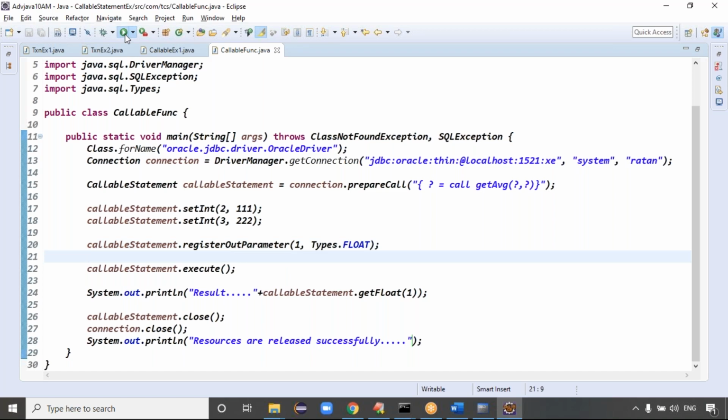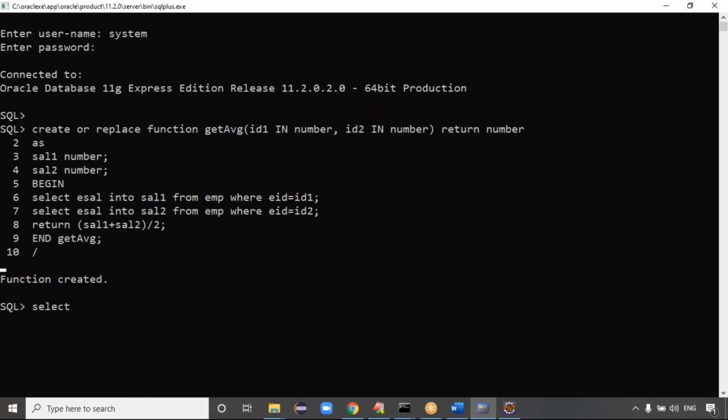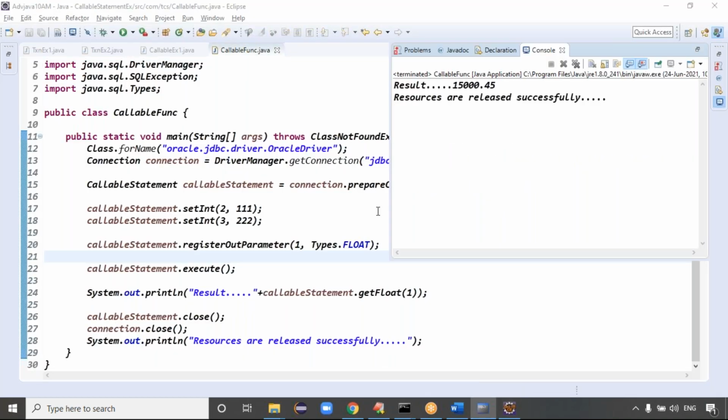We are done with this example. Run this code, and we got the output, the average of two salaries. First of all, go and check the database once. What is the average of two salaries? Select, yeah, it's the average of two salaries. How much is the result here? 15,000.45, we got the output.